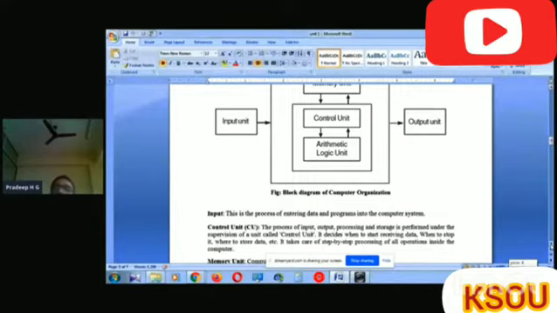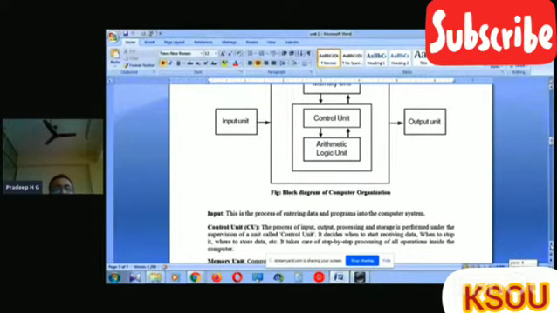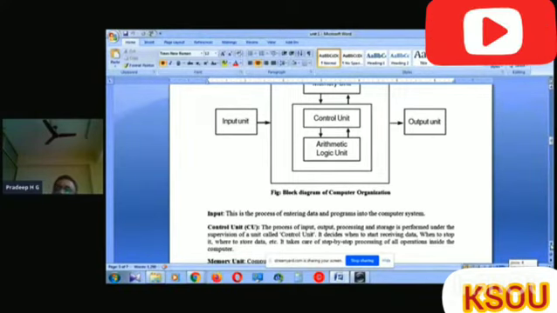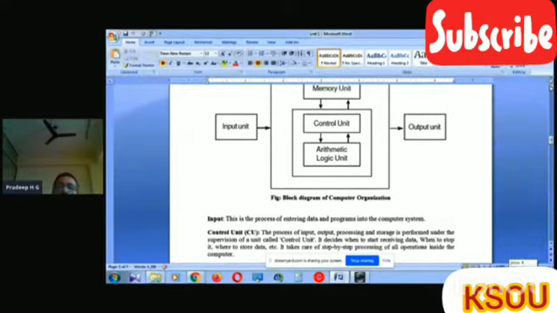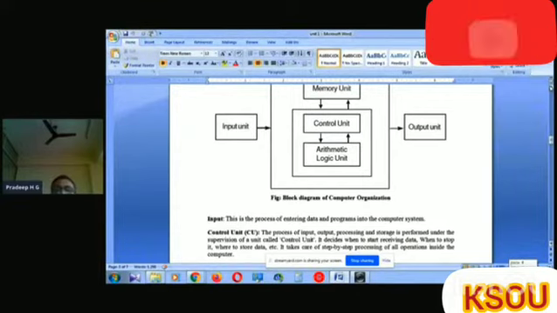Then CPU, in the sense central processing unit. Central processing unit means what? All the aspects or all the processes will be controlled at a particular location. That's why we call it a central processing unit. In the central processing unit, we have the memory unit. Memory unit is used to store the data.